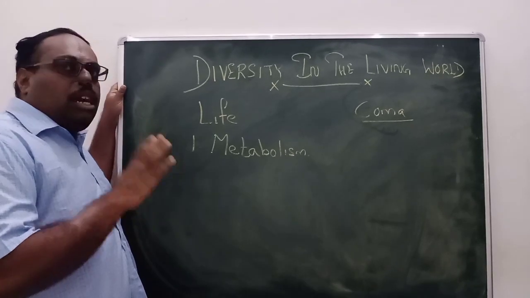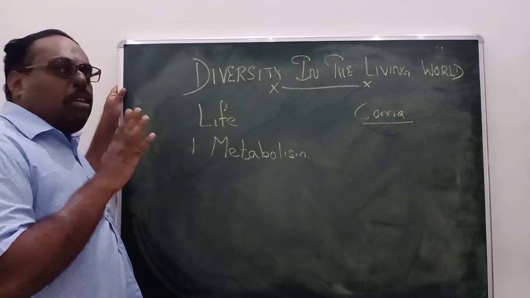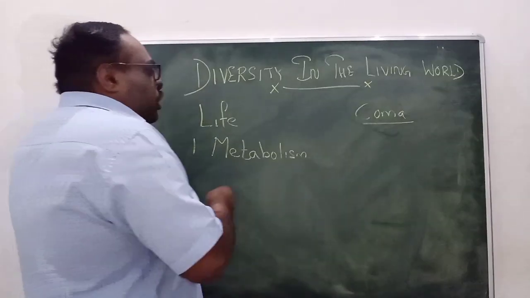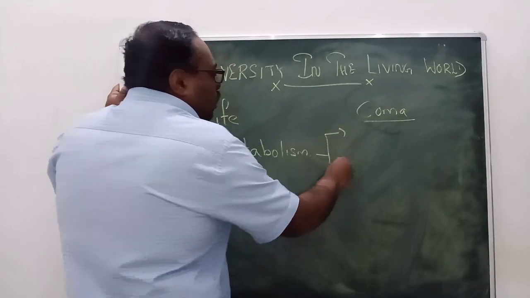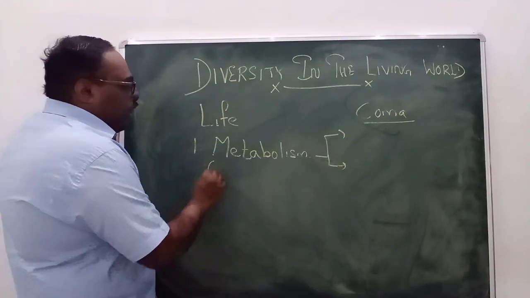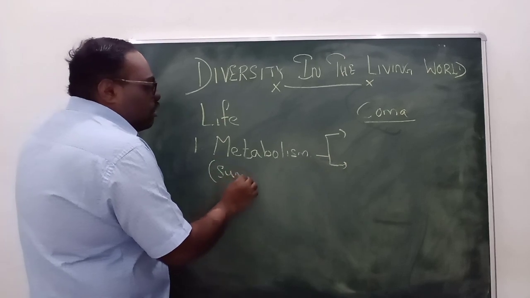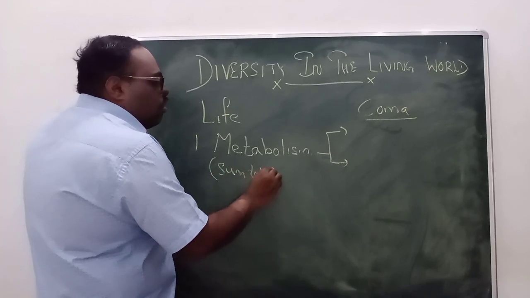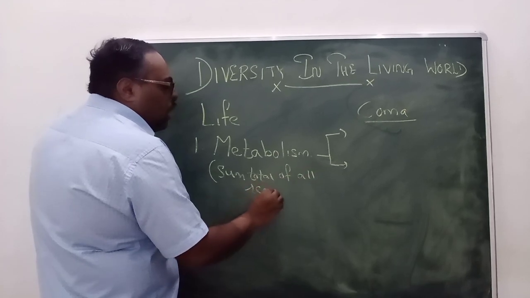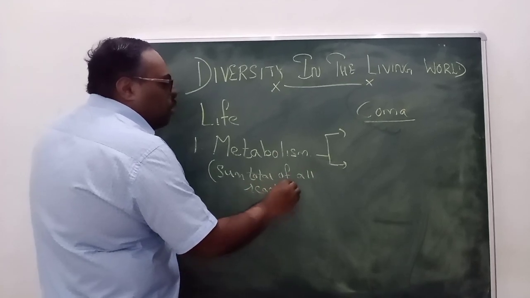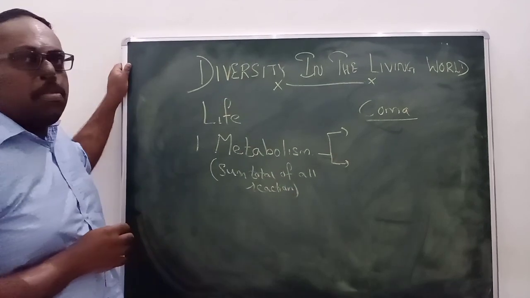This is the first condition which has to be followed. And metabolism means the sum total of all the reactions that take place inside a human body or in an organism is called metabolism.